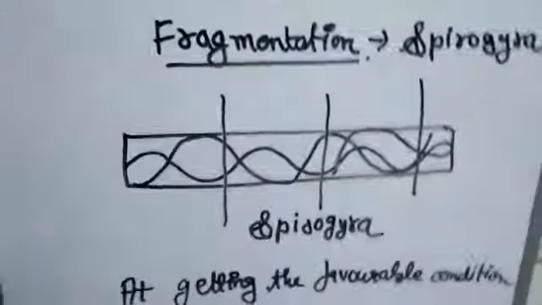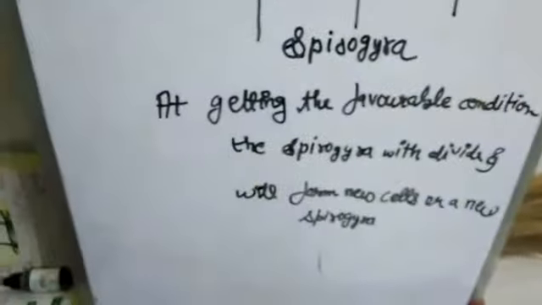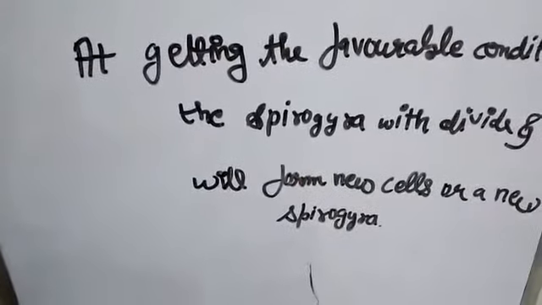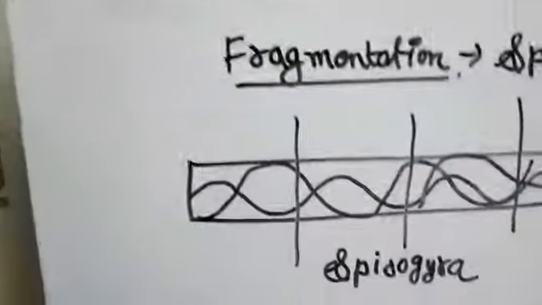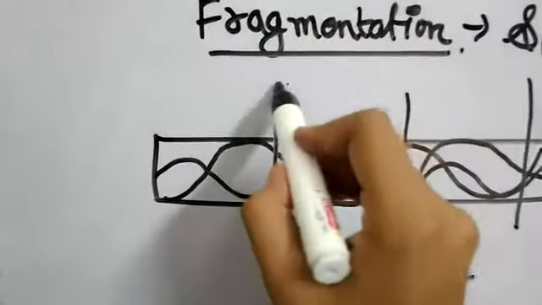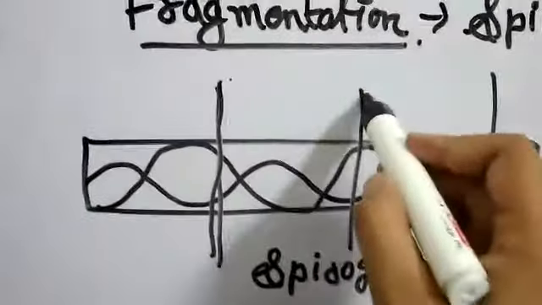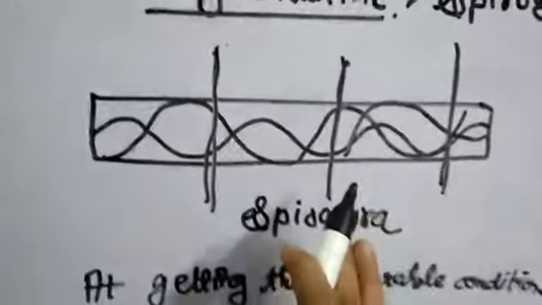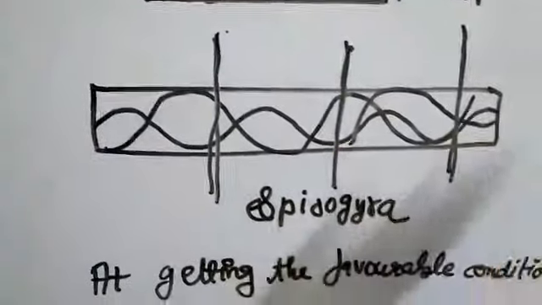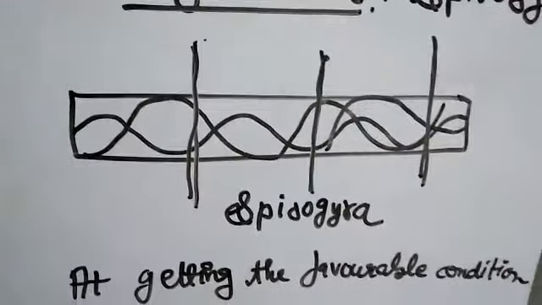So, Spirogyra divides in such a way like this. When it gets the favorable condition, it will divide and give rise to a new cell or a new Spirogyra.